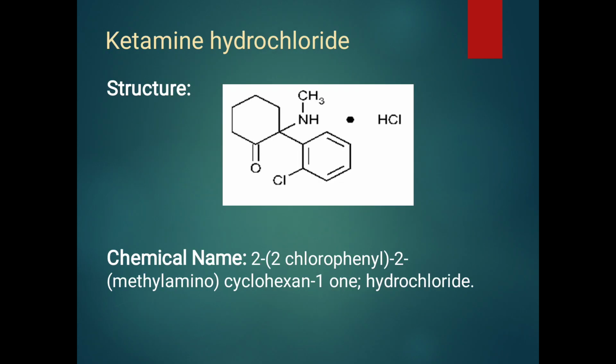Our next drug is ketamine hydrochloride. In the structure of ketamine hydrochloride, a chlorophenyl is attached at the second position of cyclohexane.